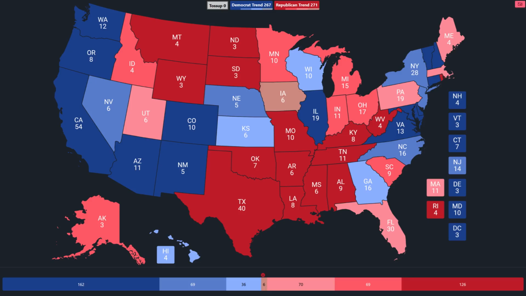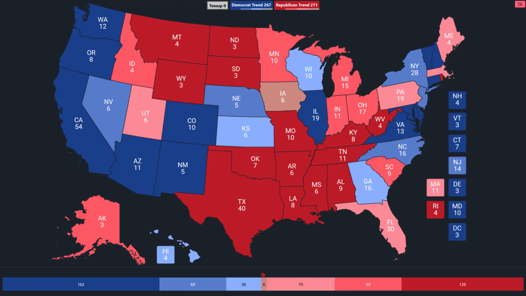And what are the takeaways from any of these trends? Well, up top, using the current electoral votes, you can see states that went toward the Dems came in at 267. Republicans just barely more at 271. It's almost a perfectly even split. Much of the South and the upper Great Plains went hard toward the Republicans. Dems did pretty well on the West Coast, much of the Southwest, and parts of the East Coast.